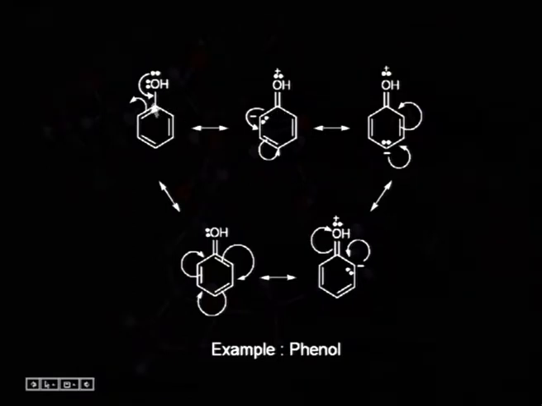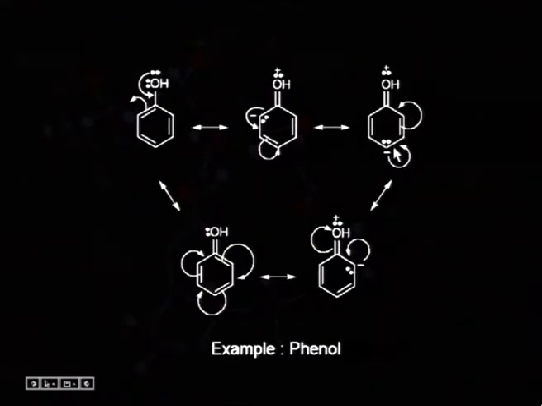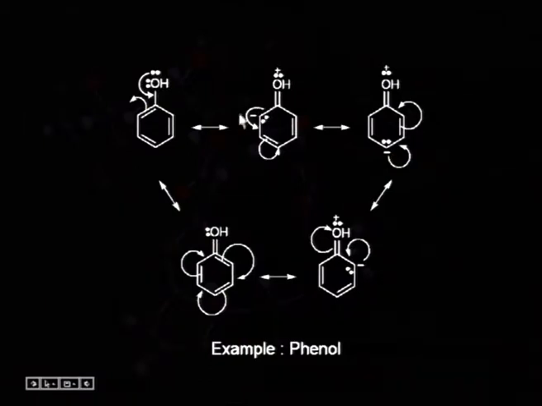At the same time, this bond pair present in the form of pi bond will move from here and it will be converted to the lone pair here. In the same way, this will proceed further and a new pi bond is being formed here and negative charge comes here. In the same way, it will progress and we can see from these resonating structures that overall these structures are electrically neutral. In some of the structures, oxygen carries plus charge like here and here also, and in the benzene ring this negative charge is moving.